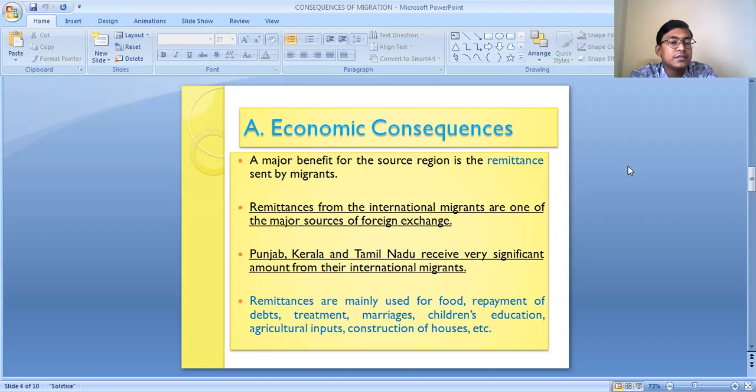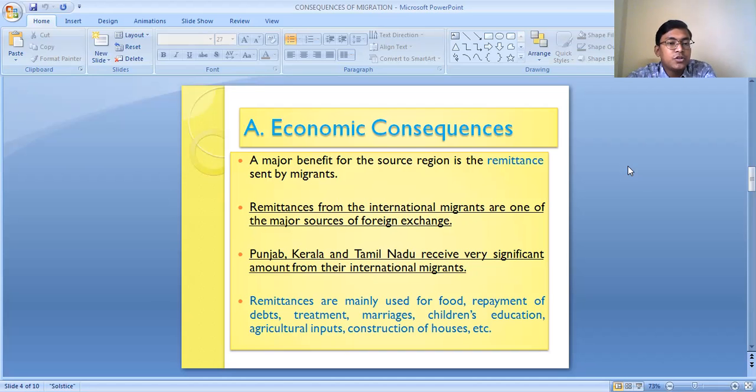And apart from this, within the country, the people who have migrated within our country, the remittances also play an important role for the source region. You will notice that in our country, most of the migration takes place from the rural to the urban areas. And who migrates? Basically, the male people migrate.